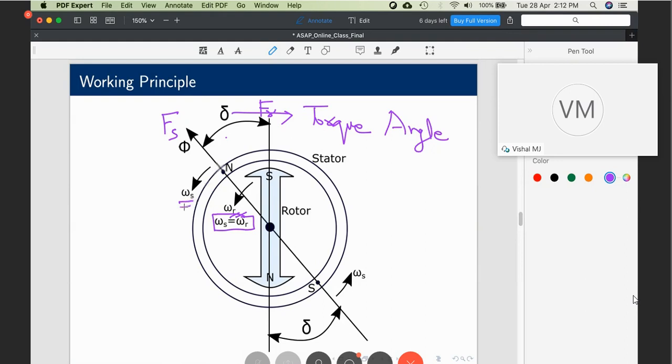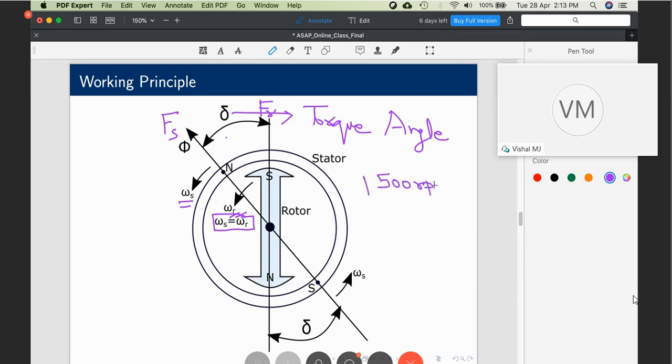Omega r is in the mechanical domain, which means their time constants are hugely different. Initially omega r is equal to 0, that is, at standstill. But the moment you switch on the supply, you will have a uniform RMF rotating at, say, 1500 RPM.